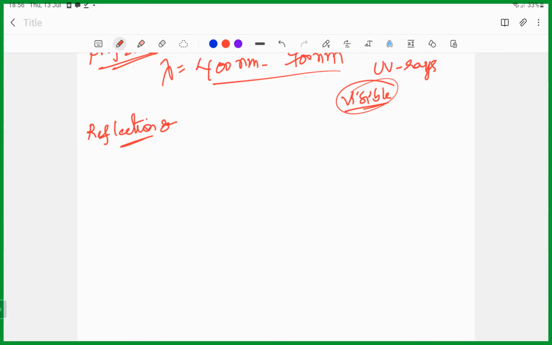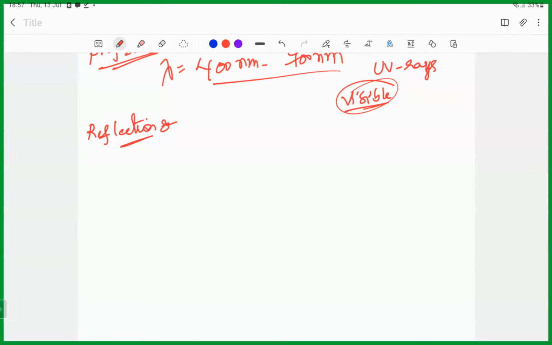Now we are defining the radius of curvature, which is represented by R. It's the distance from the center of curvature C to the pole.